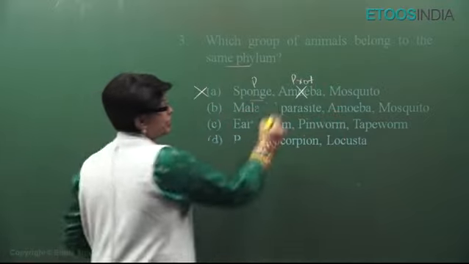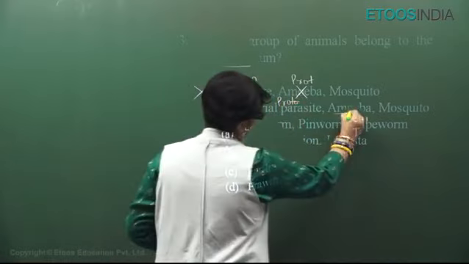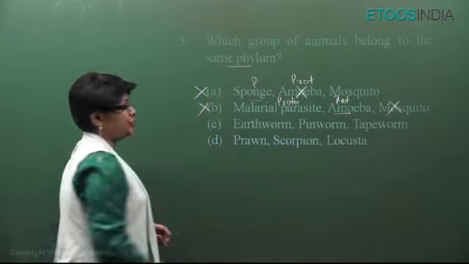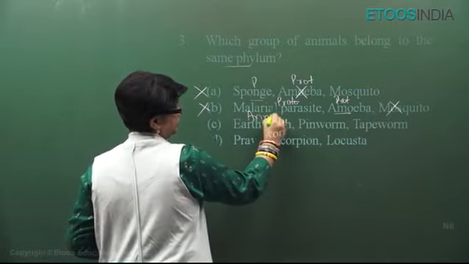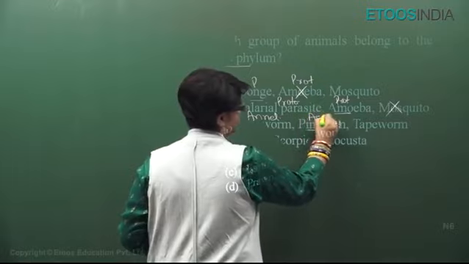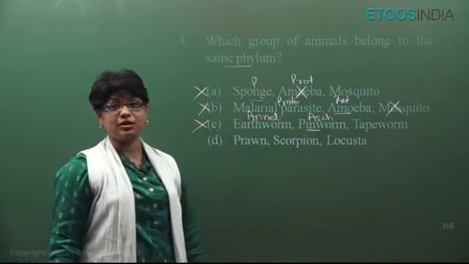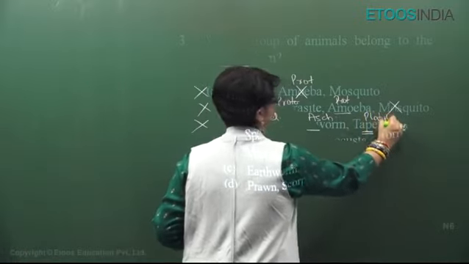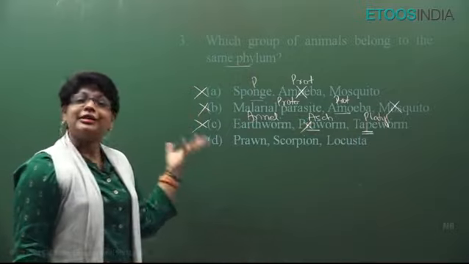Malarial parasite is what? Plasmodium, and Plasmodium is what? Protozoa. Amoeba is also protozoa. But mosquito, no, mosquito is Arthropoda. This cannot be the answer. Now earthworm is Annelida. Pinworm or threadworm is a roundworm, Aschelminthes, so they don't belong together. This cannot be the answer. Don't even look at the third one. Actually, it is tapeworm, and tapeworms are what? Platyhelminthes. So even this cannot be correct. But you don't have to see. The answer has to be D.